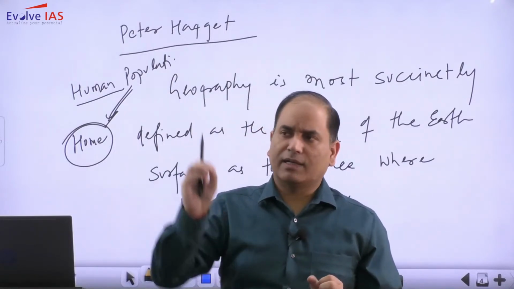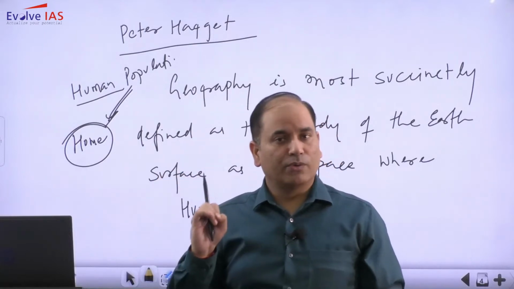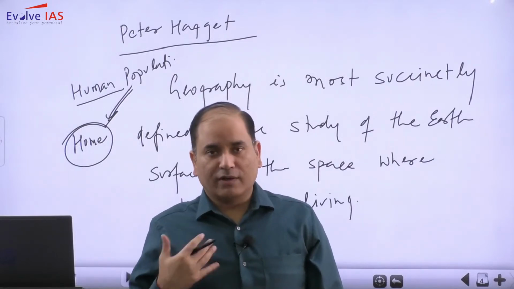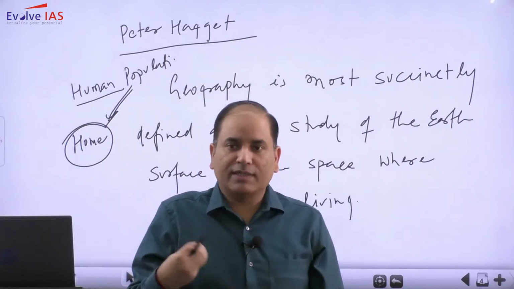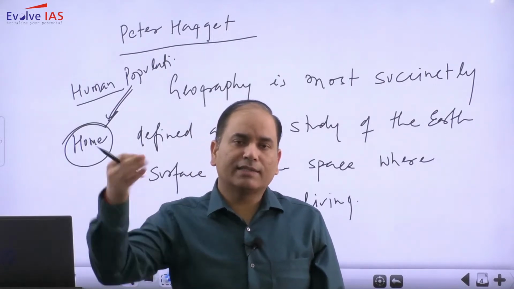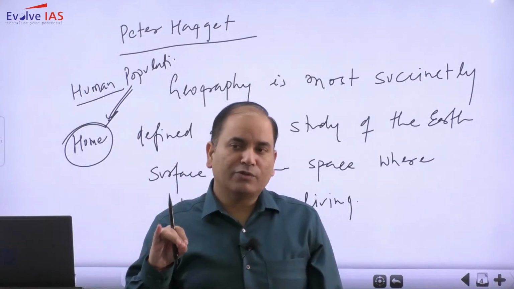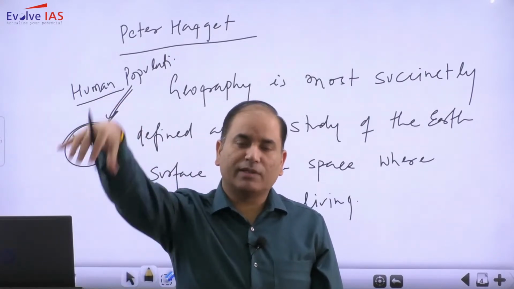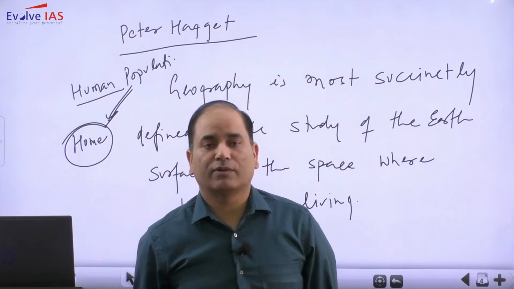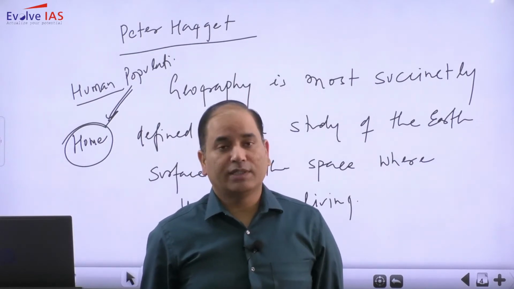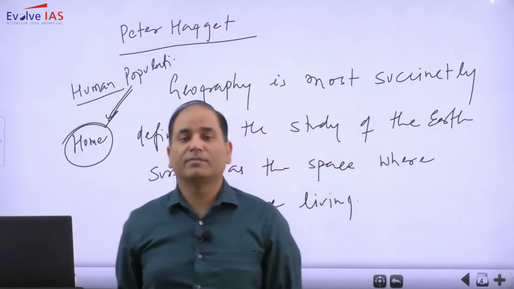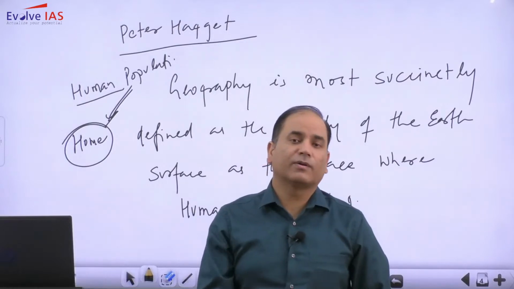So if climate change is happening, question one is why is climate change happening, and the second is how this can be solved. So if geography is able to answer, or any topic is able to answer, definitely it will be the subject matter of geography. Or let's say there is plastic pollution. If you are able to draw where the plastic pollution is on the map, it will be the subject matter of geography. So any phenomenon which can be drawn on the map, and is also capable of answering some of the problems that humanity is facing, is the subject matter of geography.